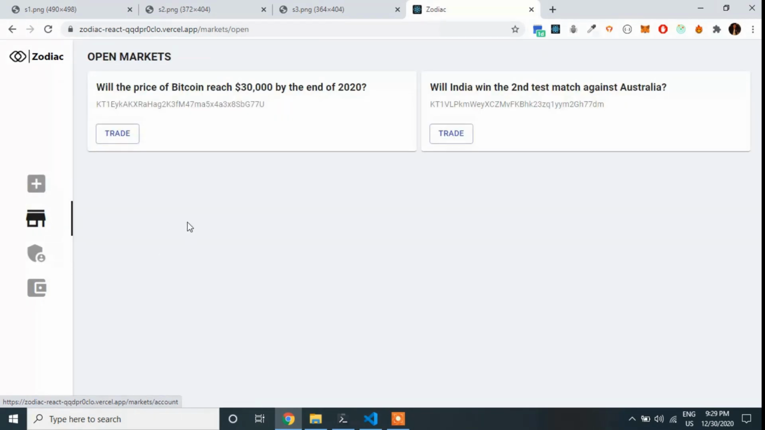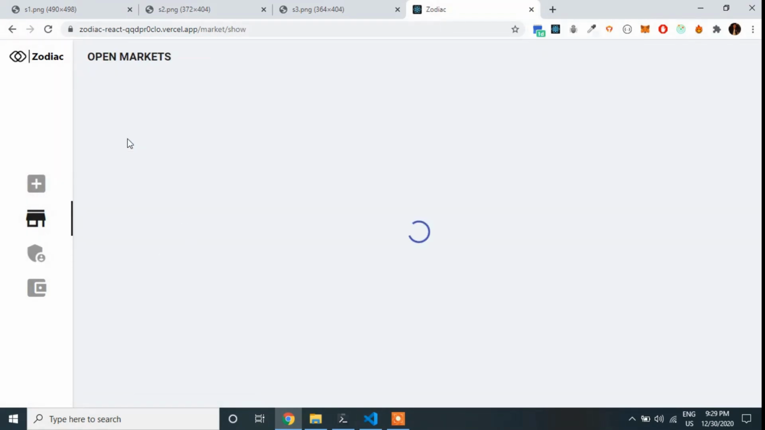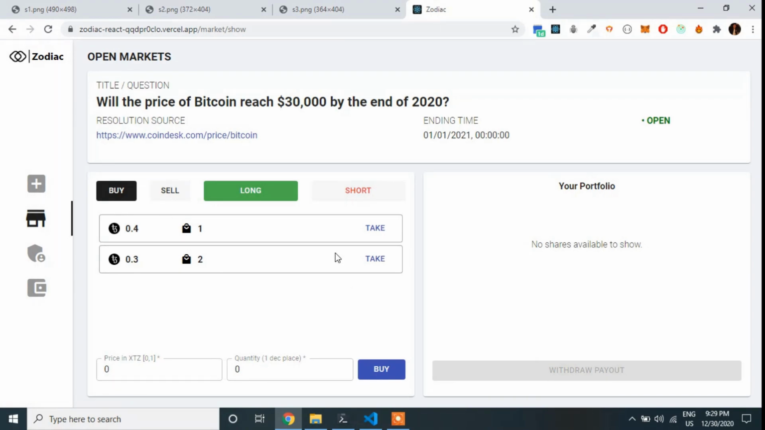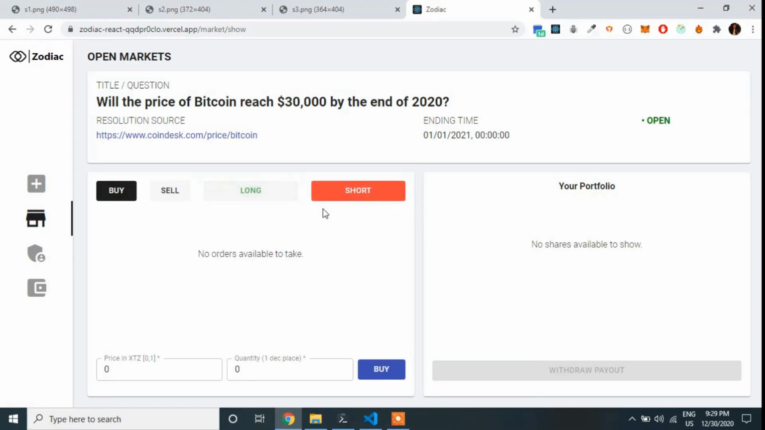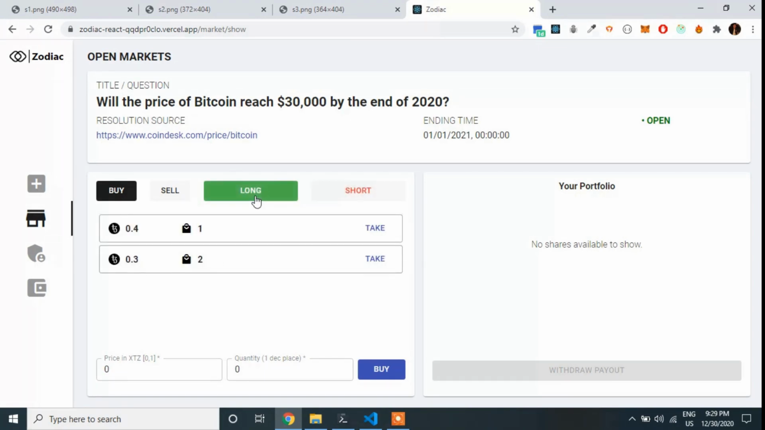So first, let's see how to buy or sell the shares of a particular market. So in here, this one, we can see that there are two long orders of 40% and 30% chances, and then there are no short orders. So let's say I want to take this particular order.